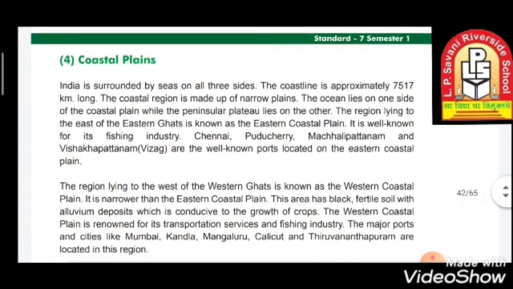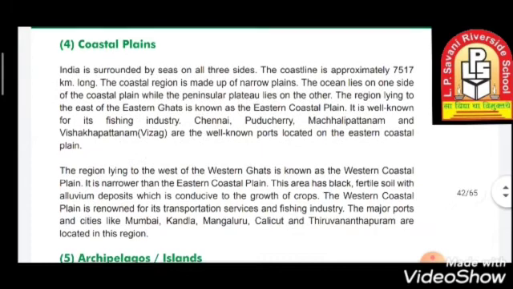As we all know, India is surrounded by sea on three sides. The coastline is basically the land which is near the coast of the sea, approximately 7,517 kilometers long. The coastal regions are narrow plains, which means the land over there is narrow.